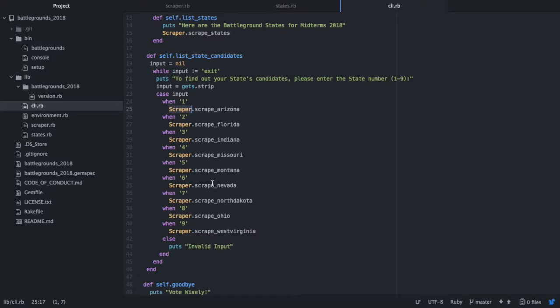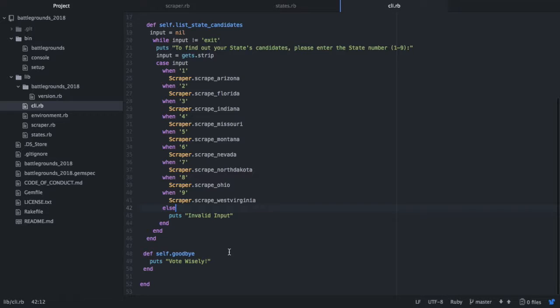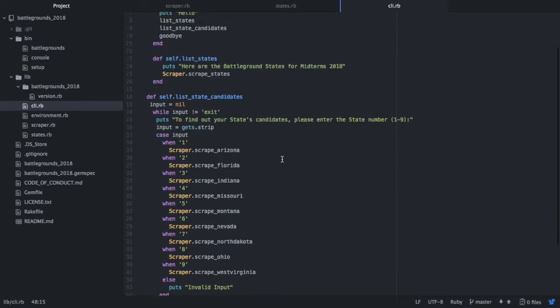5, scrape Montana, and so on and so forth. And then if it's not a valid input, then it'll simply say invalid input. So that's the breakdown of the CLI, which again is simple enough. And then finally, my goodbye method, which just says vote wisely.